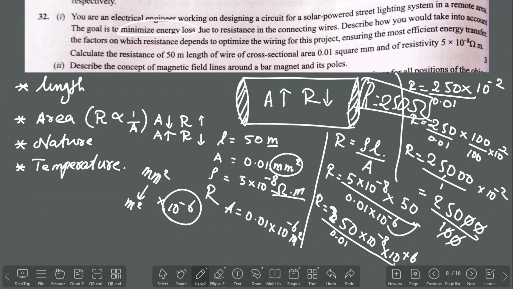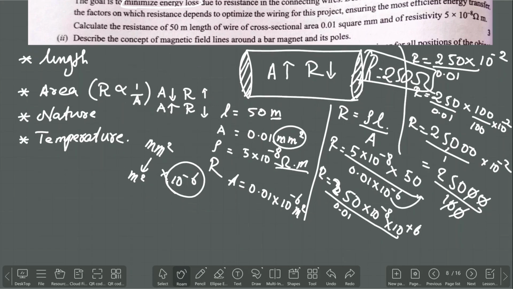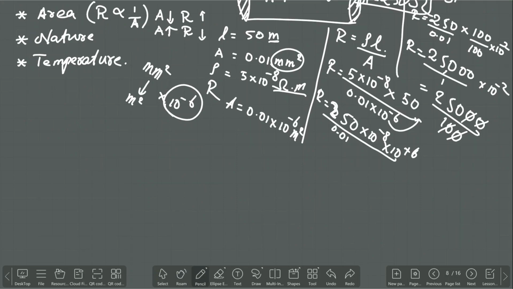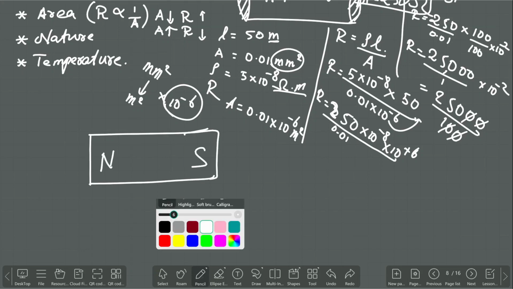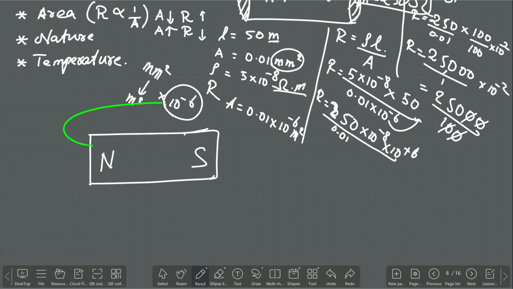Next, describe the concept of magnetic field lines around a bar magnet and its poles. So let us take this as the north pole and this is the south pole. So draw the magnetic field lines.